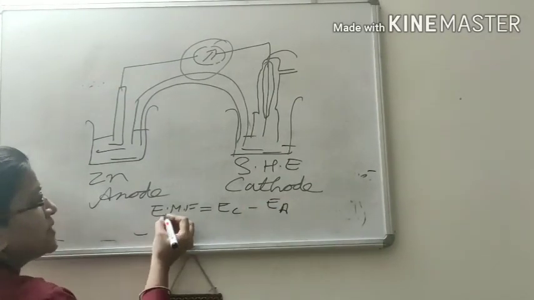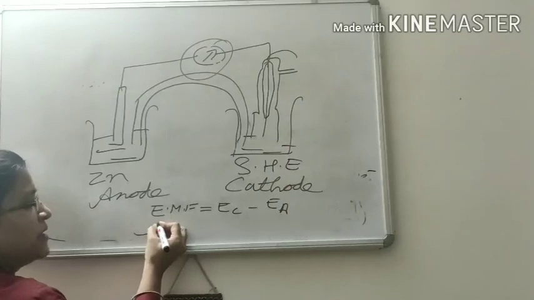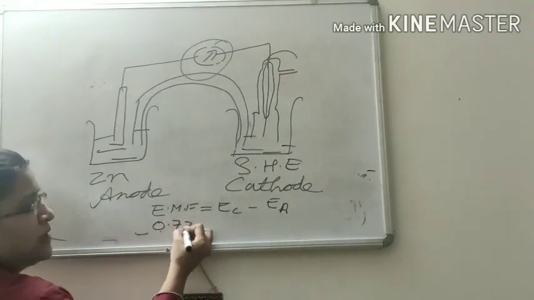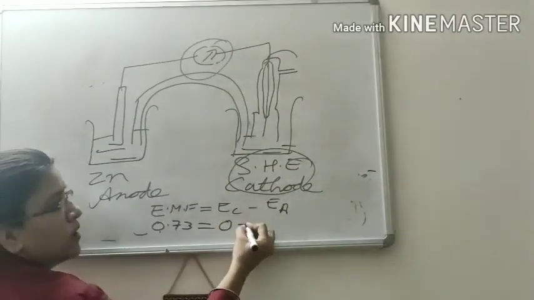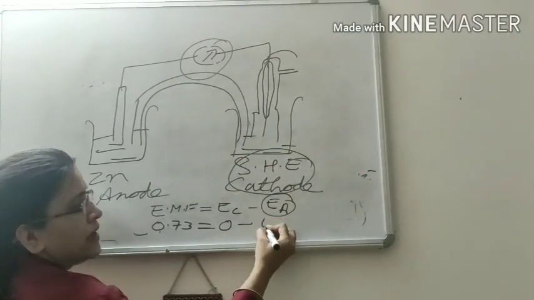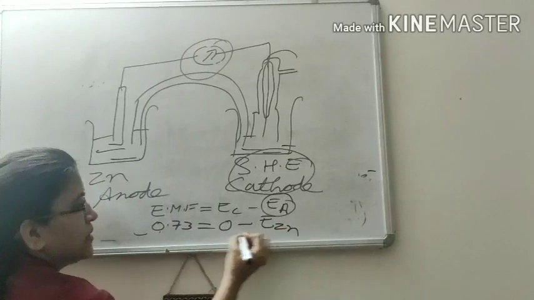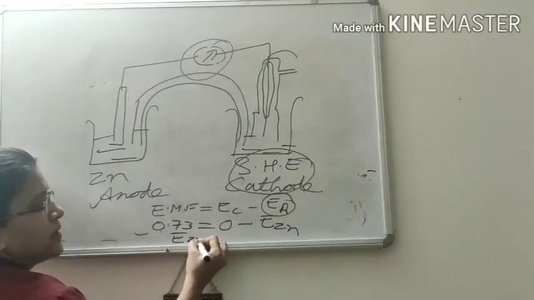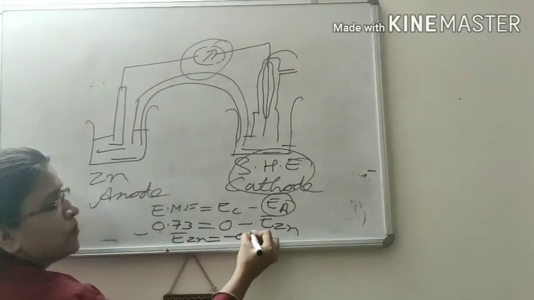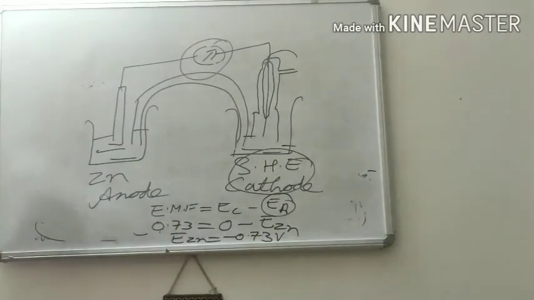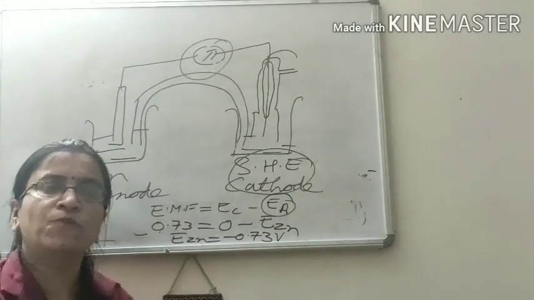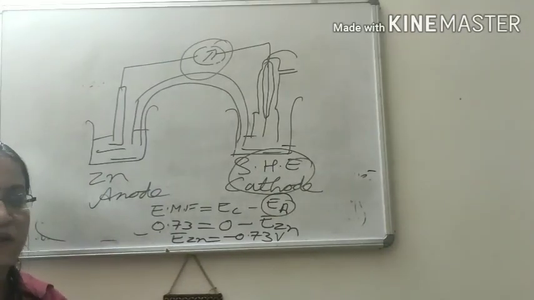So, suppose the value of EMF obtained is 0.73 and the value of E cathode is 0. And your aim is to calculate the electrode potential of zinc. Then the answer for zinc is minus 0.73 volt. So, in this way, you can easily calculate the electrode potential of any electrode.